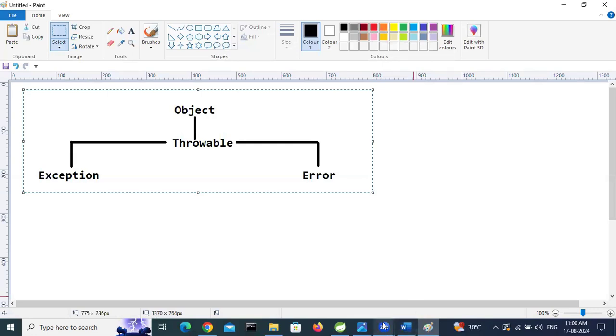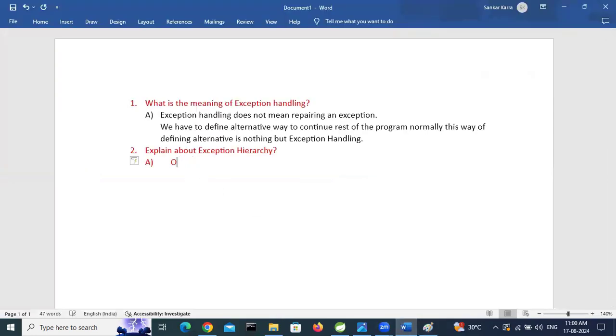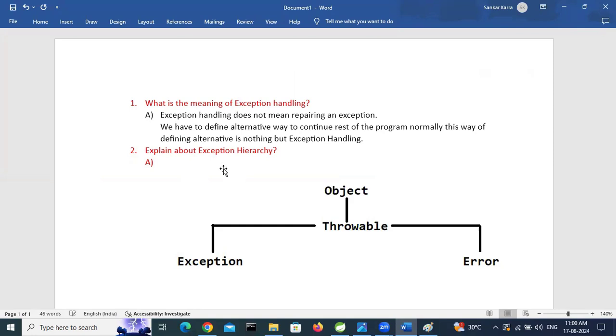Explain about exception hierarchy. So Object is the root class of all classes. Next, Throwable is derived from Object. Throwable is the root class of all exceptions. Throwable is derived into Exception and Error.